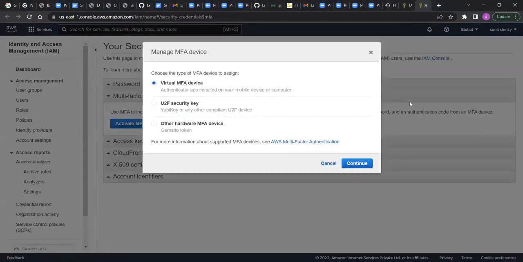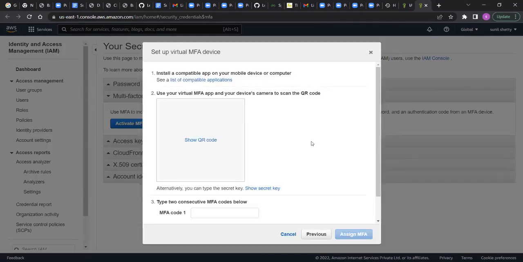Guys, wait. Here, if you see how you want to set up that multi-factor authentication for your root account: virtual MFA device, authenticator app installed on your mobile device or computer. We can use one mobile app to set up this MFA codes. Other hardware MFA devices, Gemalto token. We don't have that physical device, so we will go with virtual device. Select virtual MFA device and click on continue.